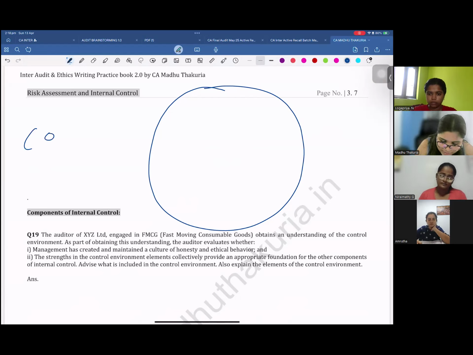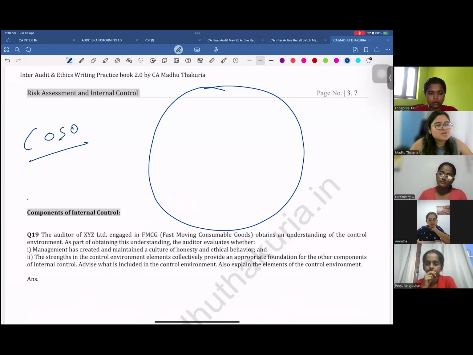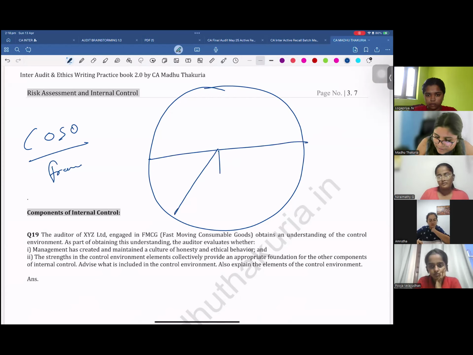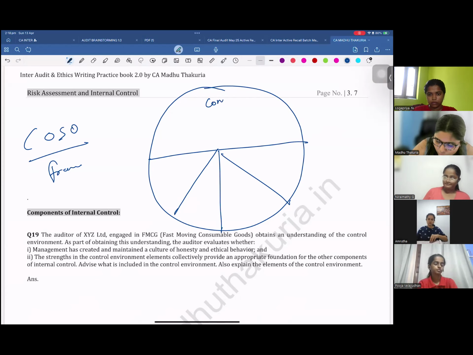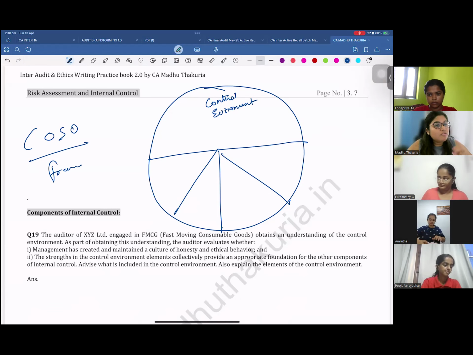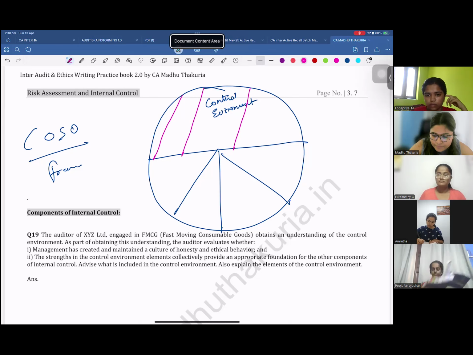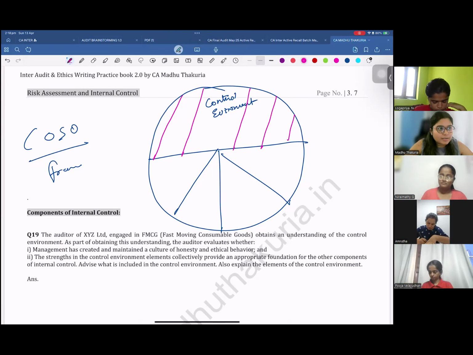Under the Committee of Sponsoring Organizations, the last O stands for something, I'll tell you that one. Under the COSO framework, there are five components. Please draw this somewhere in your books. The first component is control environment. Whenever you want to understand an entity's internal control, first see the control environment. This contains the majority of the part. Under this control environment, you have seven elements.